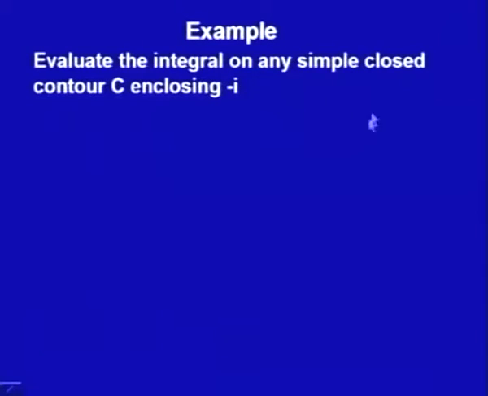Evaluate the integral on any simple closed contour C enclosing minus i, of (z to the power 4 minus 3 z square plus 6) upon (z plus i) cube dz. The function in the numerator is a polynomial, and z to the power 4, z square, all these are entire functions, so this is an entire function. That is why we are able to do it for any closed contour enclosing minus i.